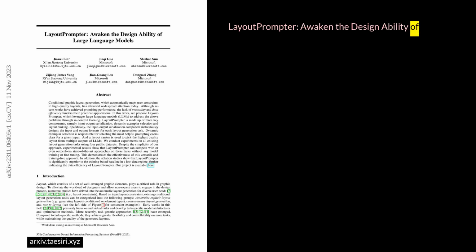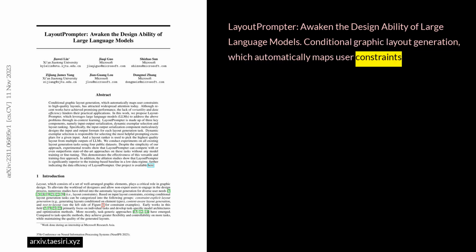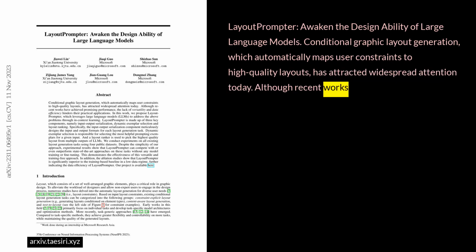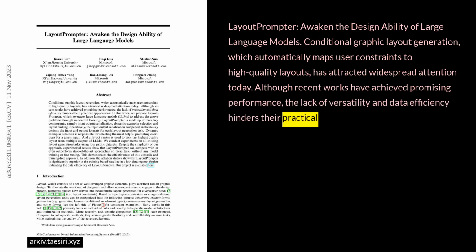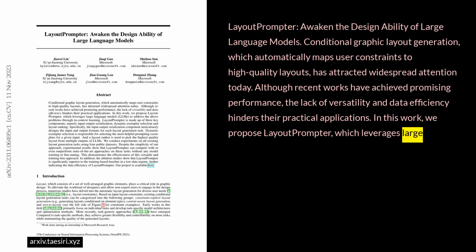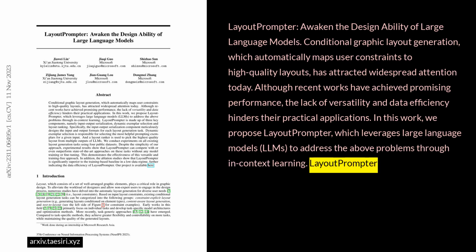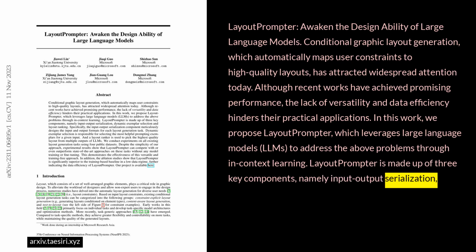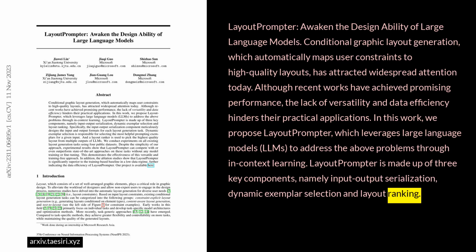LayoutPrompter, awaken the designability of large language models. Conditional graphic layout generation, which automatically maps user constraints to high-quality layouts, has attracted widespread attention today. Although recent works have achieved promising performance, the lack of versatility and data efficiency hinders their practical applications. In this work, we propose LayoutPrompter, which leverages large language models, LLMs, to address the above problems through in-context learning. LayoutPrompter is made up of three key components, namely input-output serialization, dynamic exemplar selection, and layout ranking.